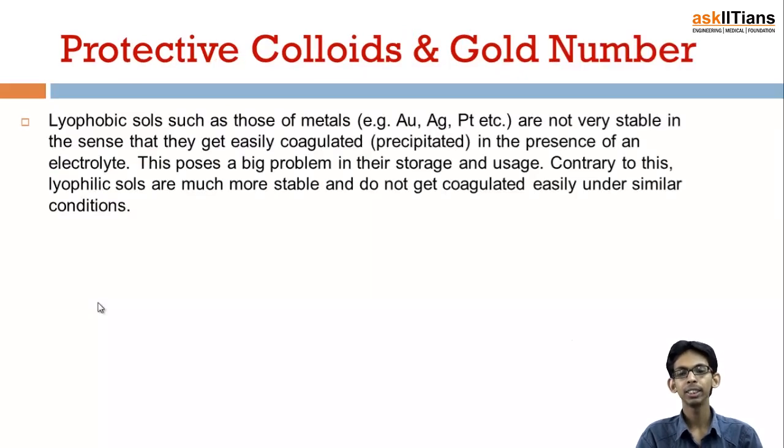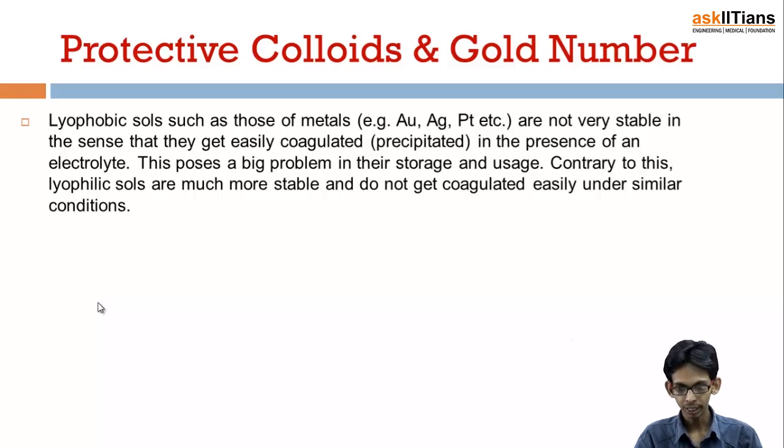Protective colloids and gold number. Lyophobic sols such as those of metals are not very stable. We have discussed this already. They get easily coagulated in the presence of an electrolyte. This poses a big problem in their storage and uses.